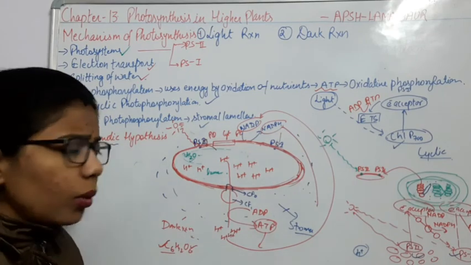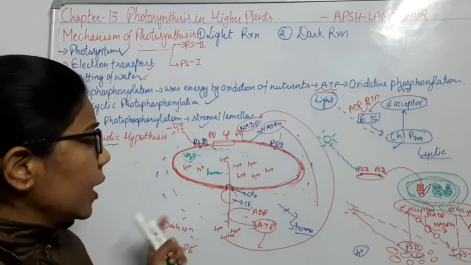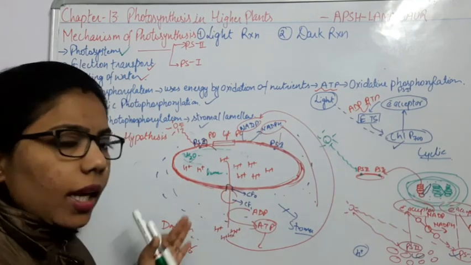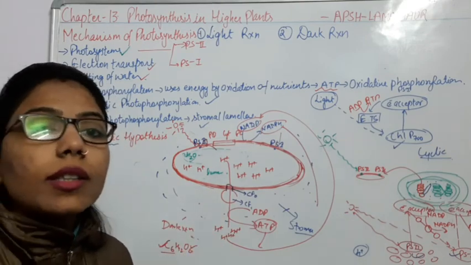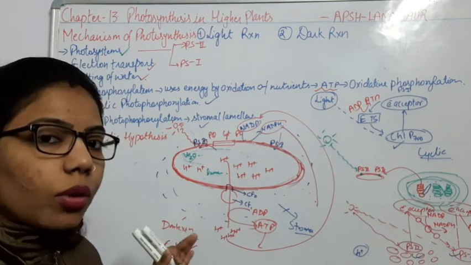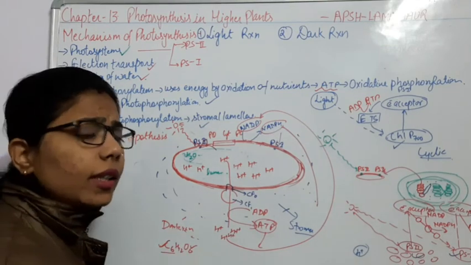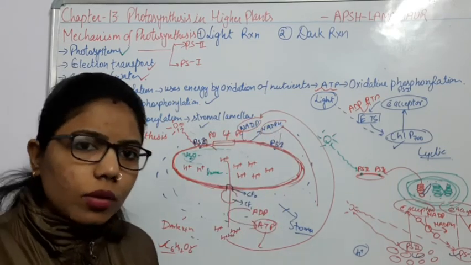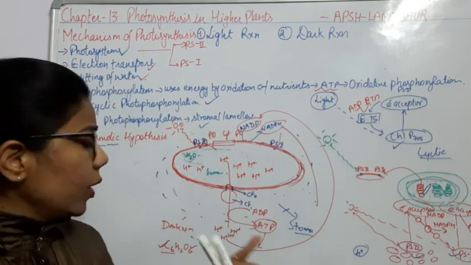So wholly we can conclude from this chemiosmotic hypothesis that if the concentration of protons gets accumulated inside the lumen, they will try to move outwards, and when they move outwards they need some facilitator. These F0, CF0 and CF1 will act as a facilitator, and it will release them outside. So the proton gradient will get neutralized in this whole hypothesis, right? So two things are there: hydrogen protons are coming from here, as well as from this NADPH. Okay, now we will understand what is going to follow in this dark reaction.